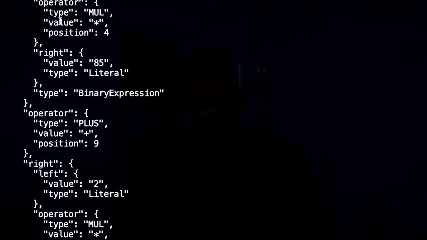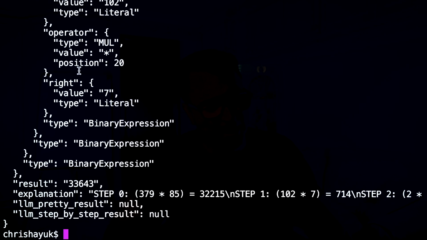So you've got left, operator, right, type binary expression, plus, left, right, binary expression, binary expression. But if I look at the steps, step 0, 102 multiplied by 7, 2 multiplied by 714, and so on. It is literally walking the tree and then adding them up as we go along. So it's just doing a tree walk.